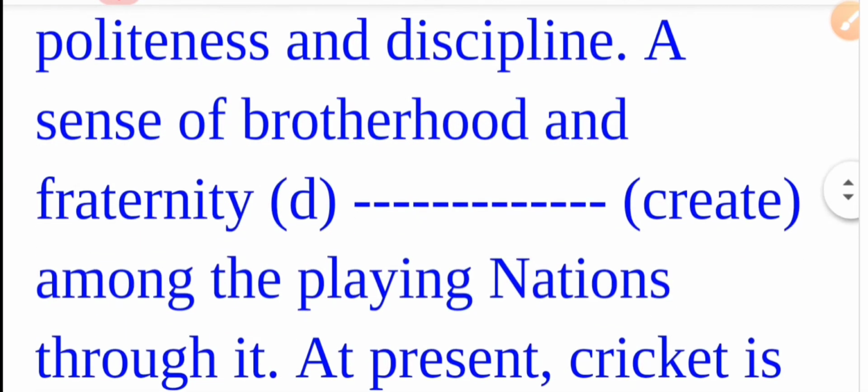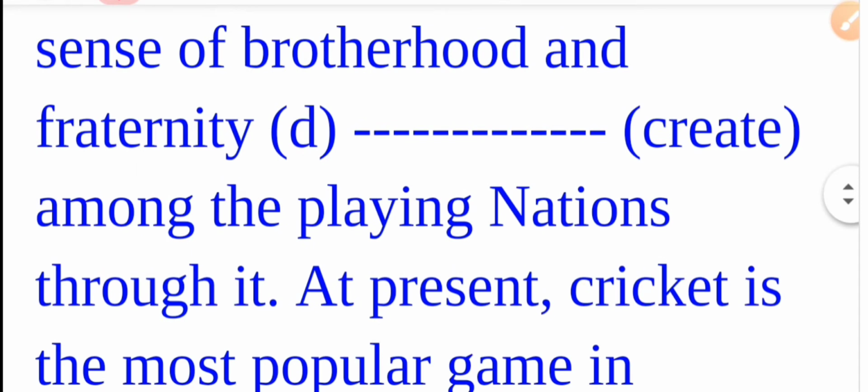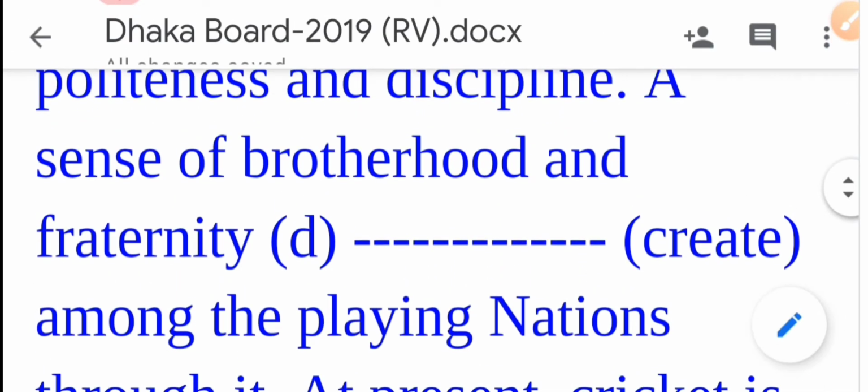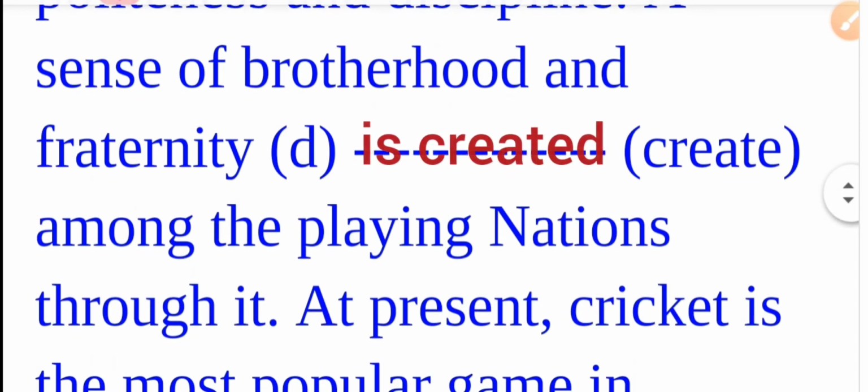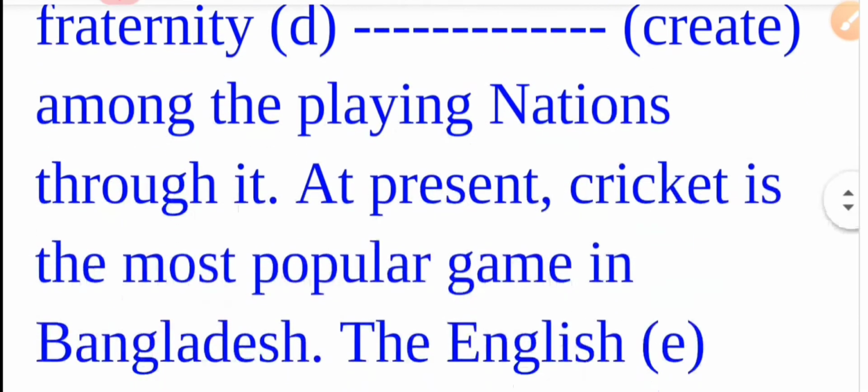A sense of brotherhood and fraternity create among the playing nations through it. Learners, you can see this sentence is in the passive voice. A sense of brotherhood and fraternity. So according to the rules of passive voice, we need to use a be verb then past participle of verbs. So a sense of brotherhood and fraternity is created. The correct answer is created among the playing nations through it.